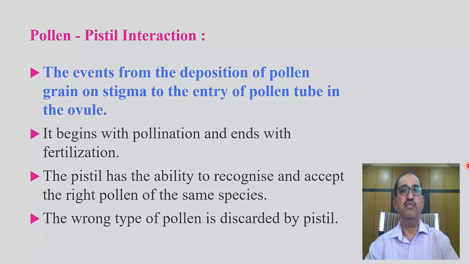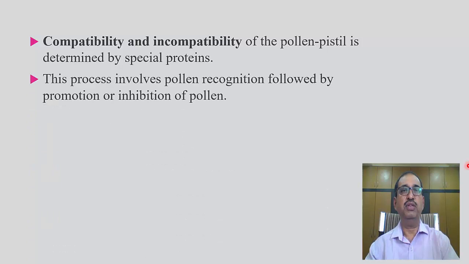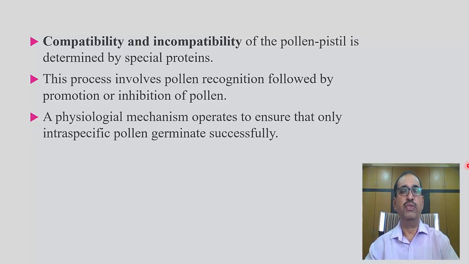The wrong type of pollen is discarded by the pistil. Compatibility and incompatibility of pollen and pistil is determined by a special protein. This process involves pollen recognition followed by promotion or inhibition of pollen.